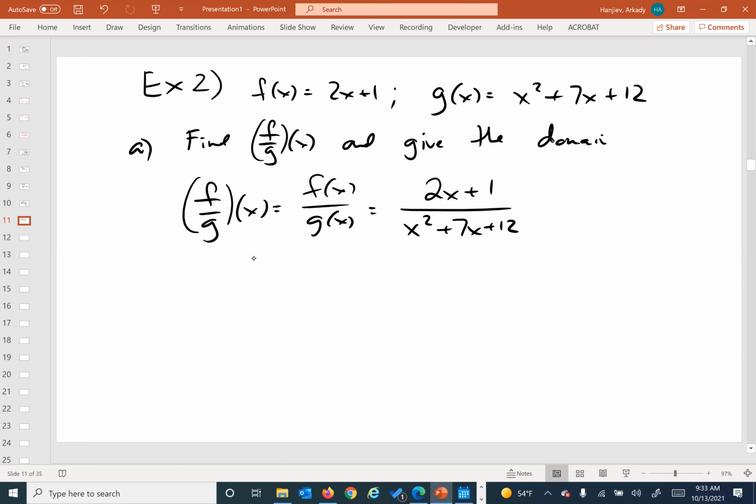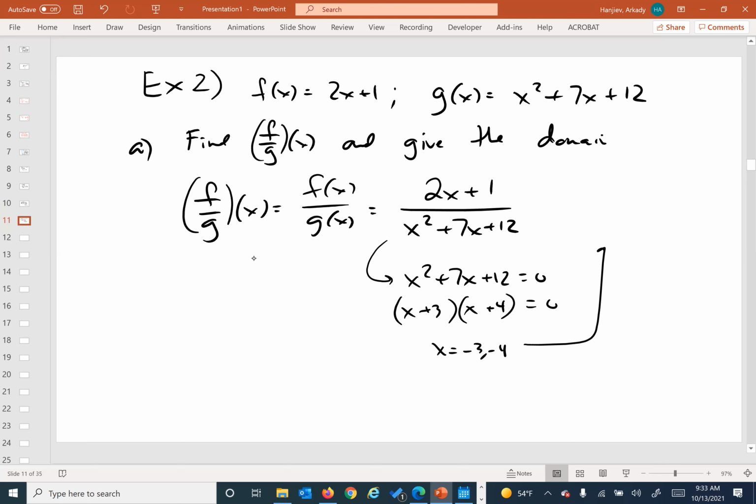Because originally it was just fine. Those are both polynomial functions here. So we've got to do an extra little step. We've got to say to ourselves, since the denominator cannot be equal to 0, when does this give us a 0? Two numbers multiplied to 12 add to 7. So then x is equal to -3, -4. So then we go up here and we say to ourselves, that's a great function. That works just fine whenever x does not equal -3 or -4.